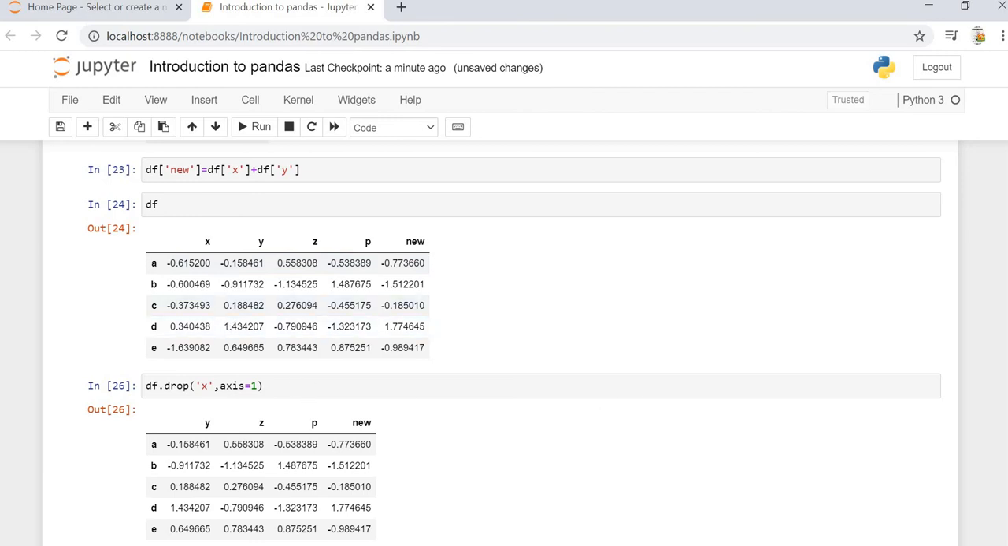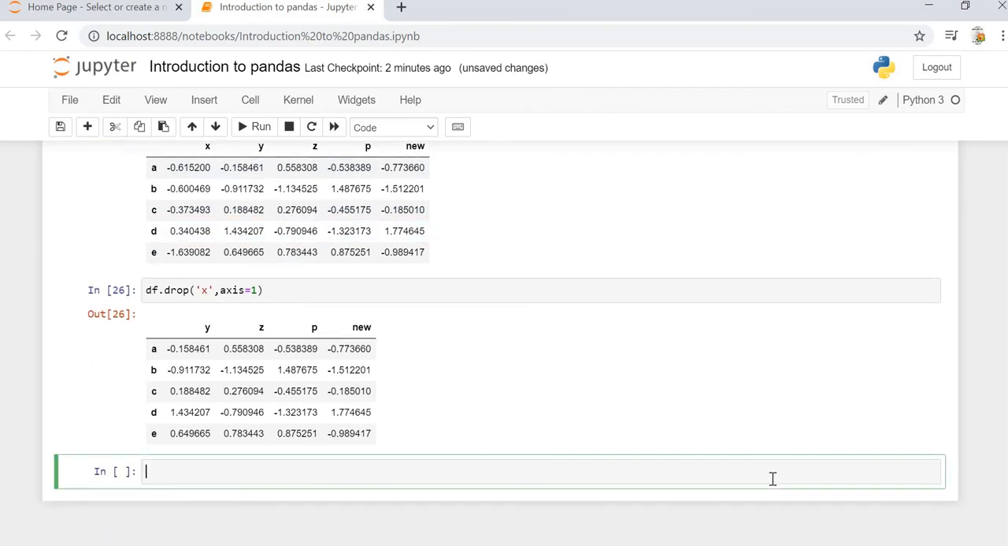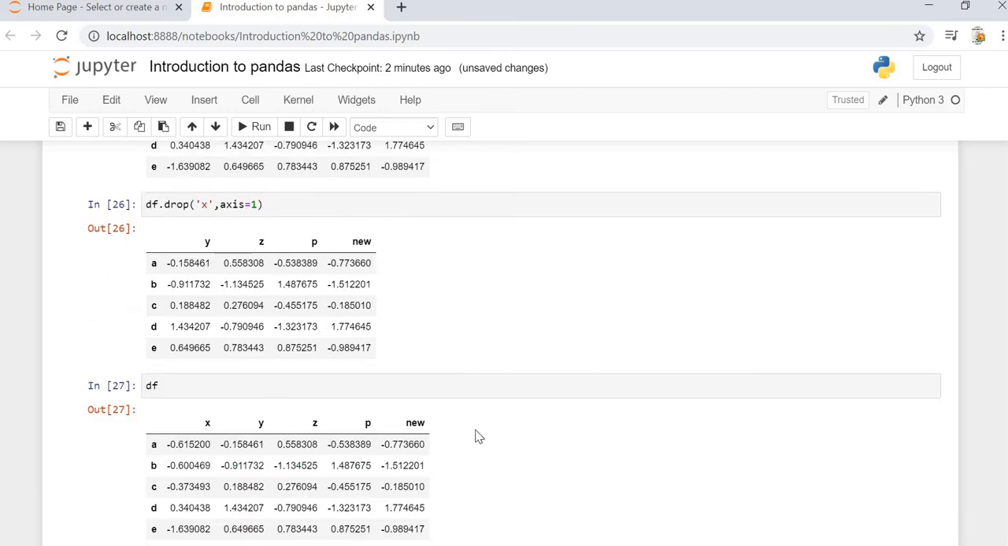Notice one thing over here: after that, if we do df, we can see that X is still present. Why? Because in pandas there are a lot of operations going on. Sometimes we may accidentally drop a column that we definitely need. To avoid that kind of scenario, pandas provides us an extra layer of safety. We have to confirm that we want to delete the column.